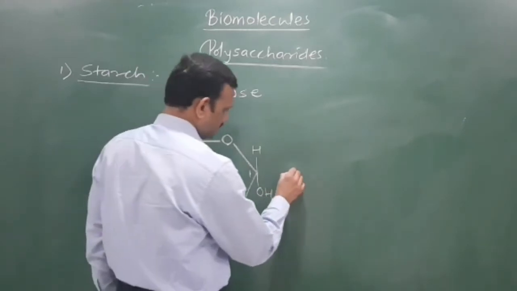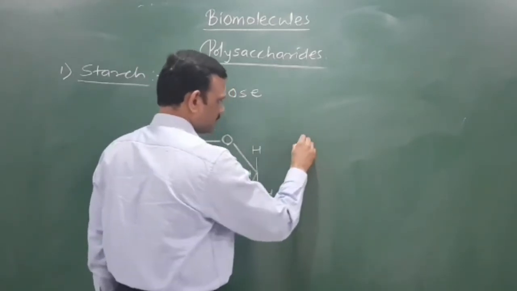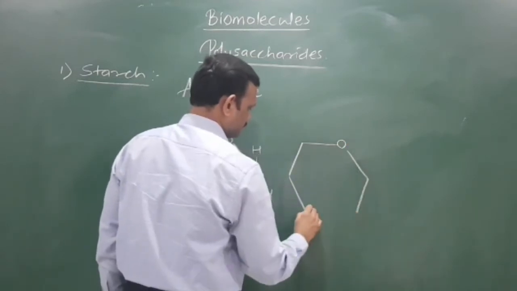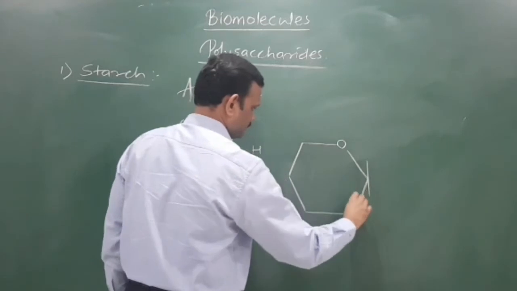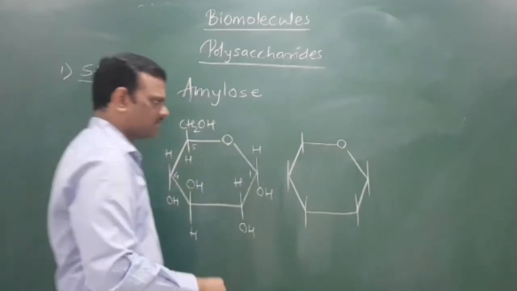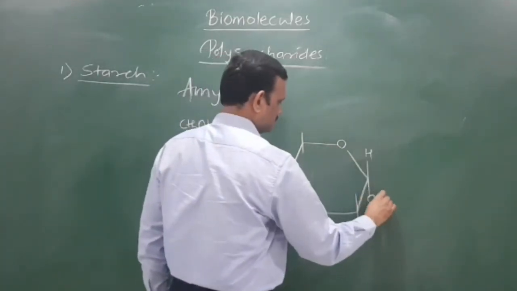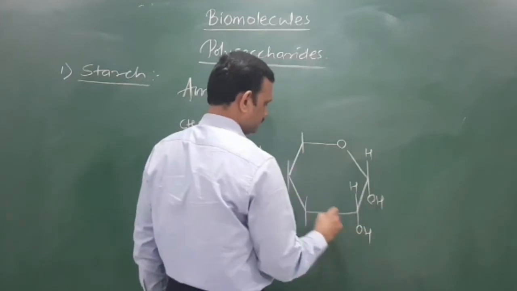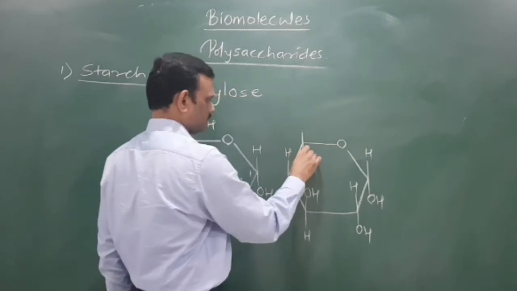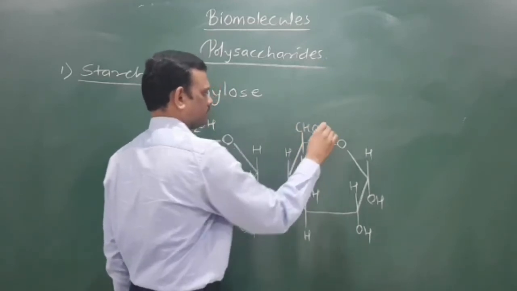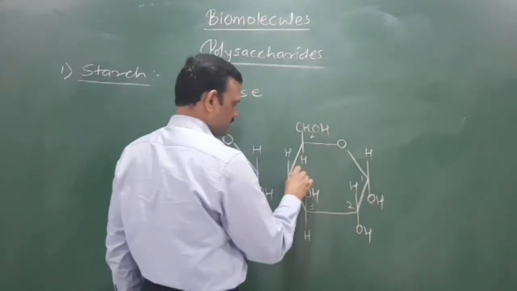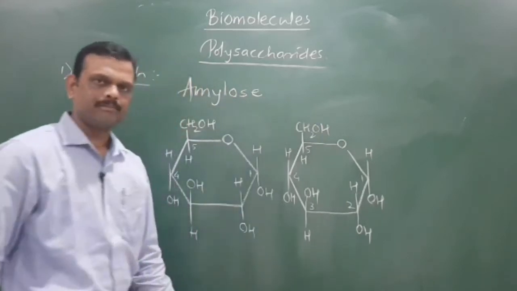Now we have to consider another molecule of this. Let us consider the second molecule of glucose. Again exactly the same structure. This one is C1, C2, C3, C4, C5 and this one is C6.